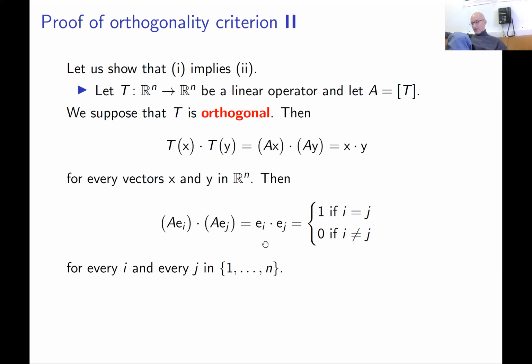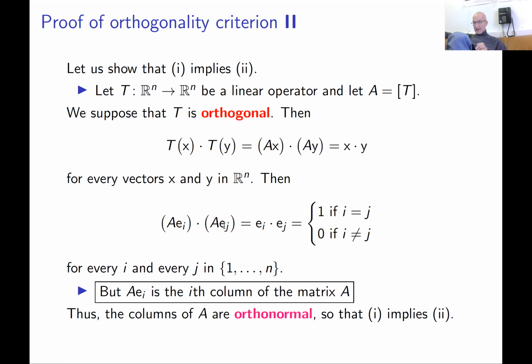On the other hand, A e_i is just the i-th column of matrix A, and A e_j is the j-th column. So the i-th and j-th columns of A are orthogonal if i is not equal to j, and if i equals j the dot product is 1, so the length is 1.